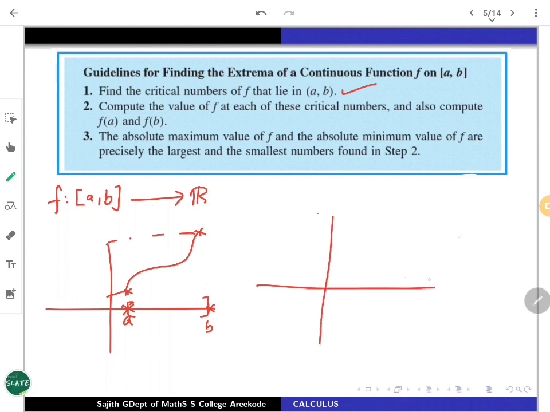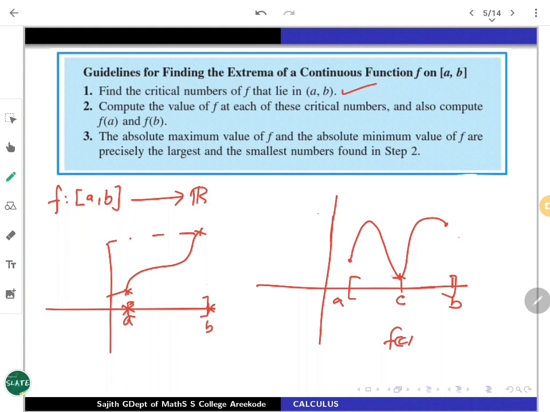See, you can draw any figure like that. If I have a figure like this, if my curve is something like that, defined from a to b, then where are the absolute maximum and minimum attained? See, the minimum is attained here, at the corresponding point c. So f(c) is going to be the absolute minimum.